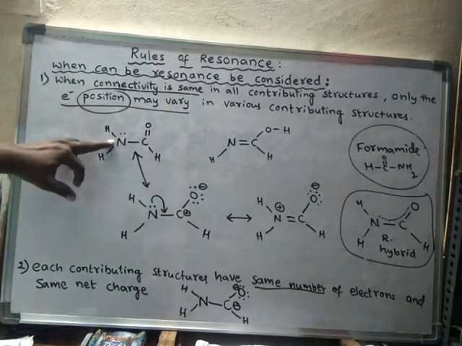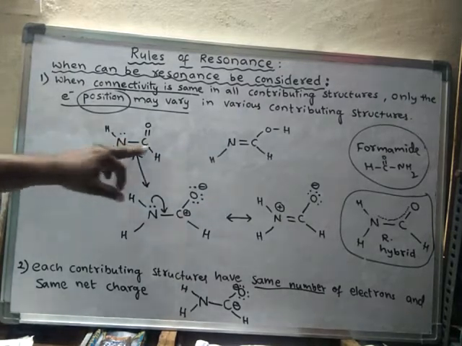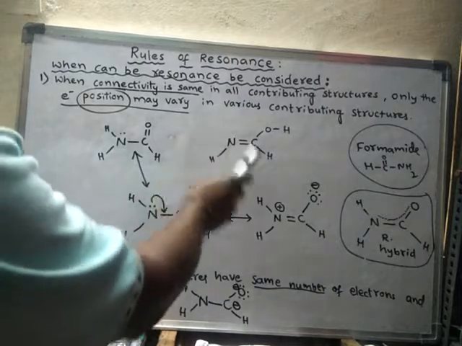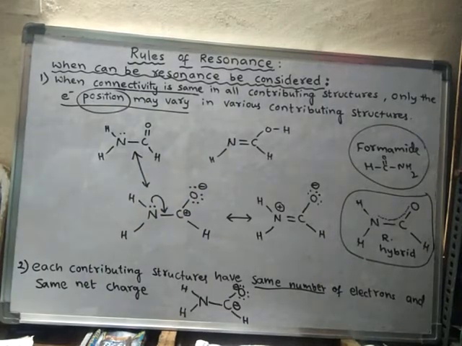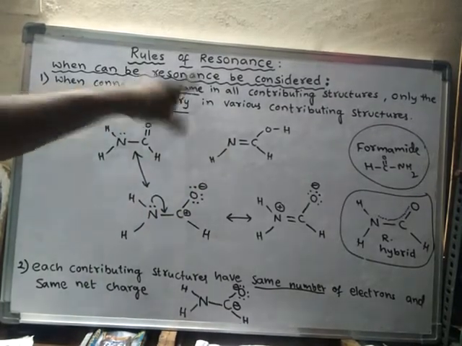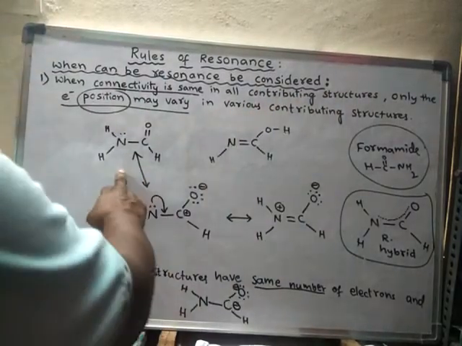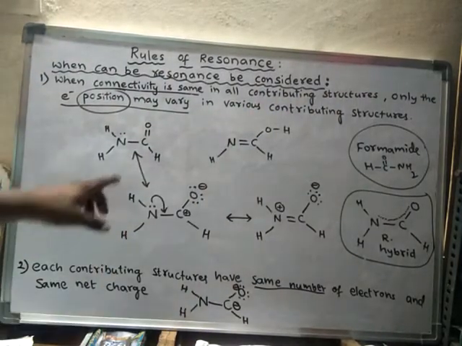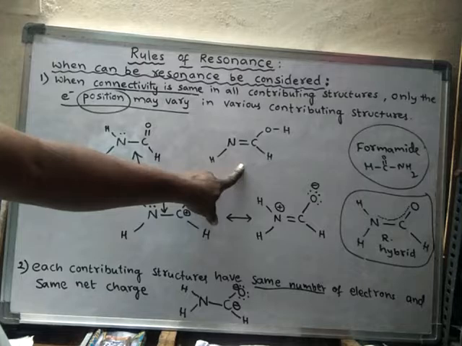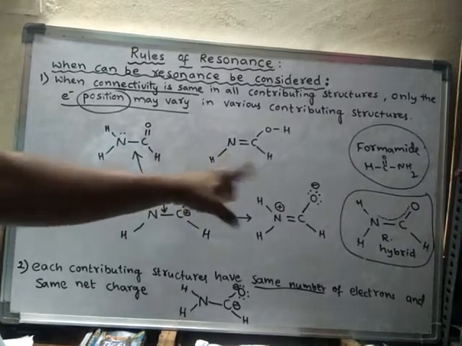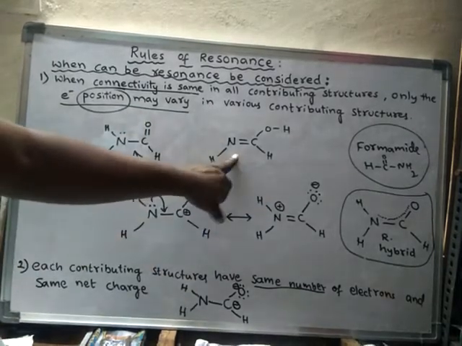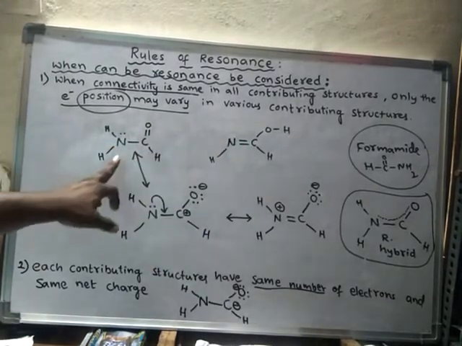Hence these two are not resonating structures. If these two were contributing structures, then the connectivity should be the same, but it is not.